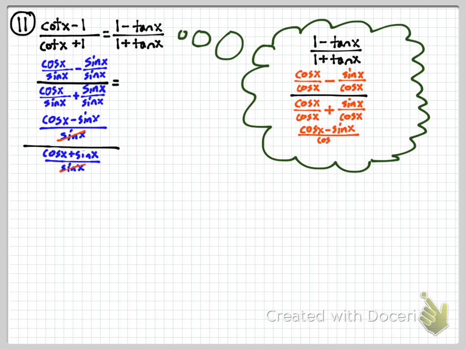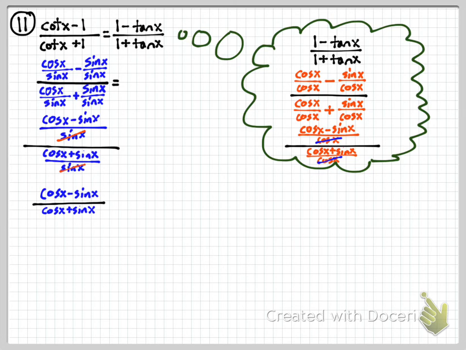Well, when I combine like terms, I'm dividing by cosine, and look, I could divide by the cosines there. Well, look at that. When I divide out those cosines, I get to the exact same expression I had in the blue on the left over there. So I know if I just multiply by the correct thing, I can get over to the red. So let's do this. First of all, I'm going to rewrite the blue. So that's what we have, cosine of x minus sine of x divided by cosine of x plus sine of x, and that's kind of where I'm stuck.